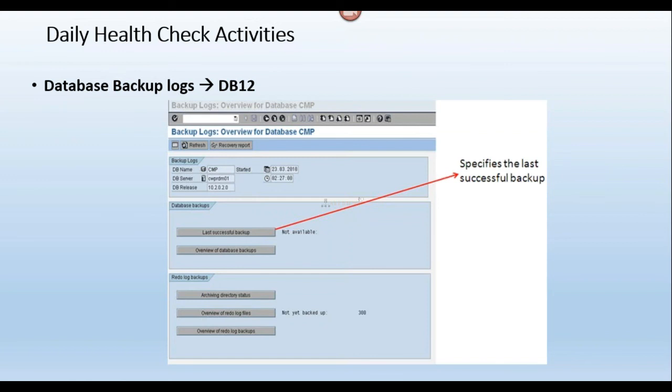Otherwise, if there are no third party tools, I can also take backups as a Basis consultant using the DB13 planning calendar. How can I take them? In DB13 you can schedule the jobs. DB13 is a planning calendar, correct? There you have some jobs: online backups, offline backups, run DB logs, run DB check, run database statistics.